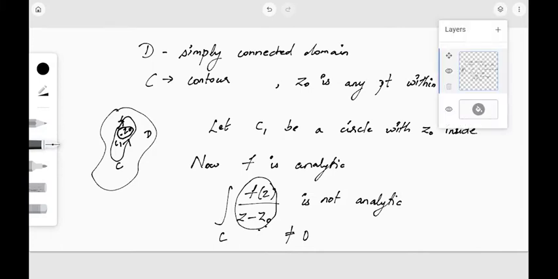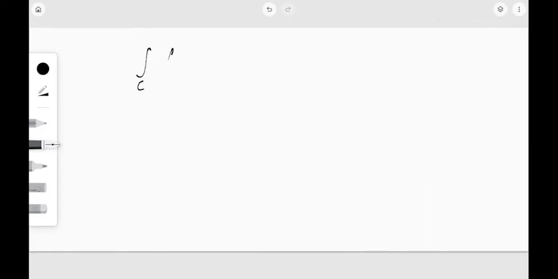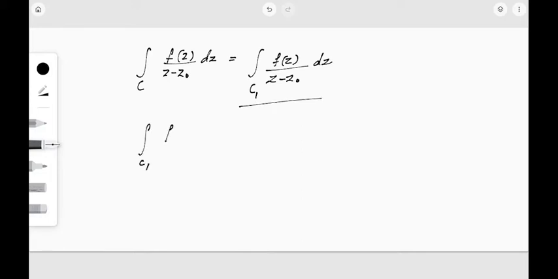So by applying Cauchy's theorem, we can say that the integral over C of f of z by z minus z0 dz is the same as the integral over C1 of f of z by z minus z0 dz. This is what we had discussed before. Now we will evaluate this integral. What will this value be? Let us take the integral over C1 of f of z by z minus z0 dz.